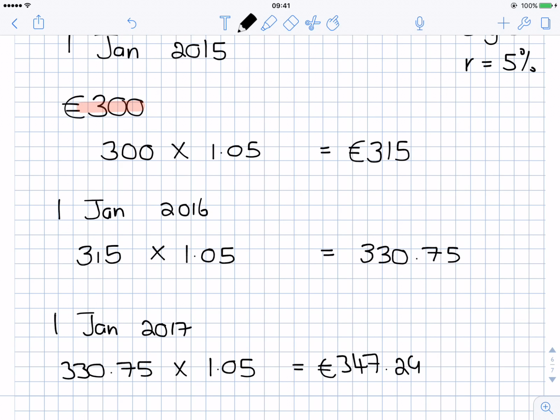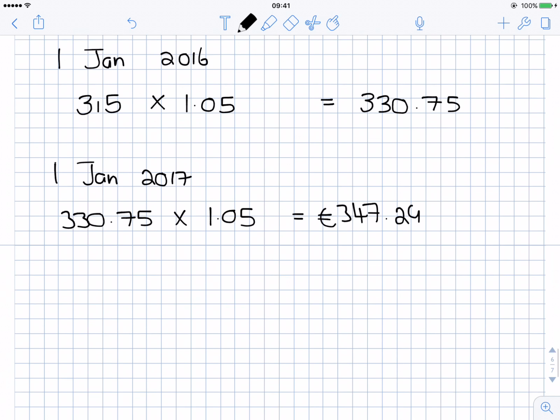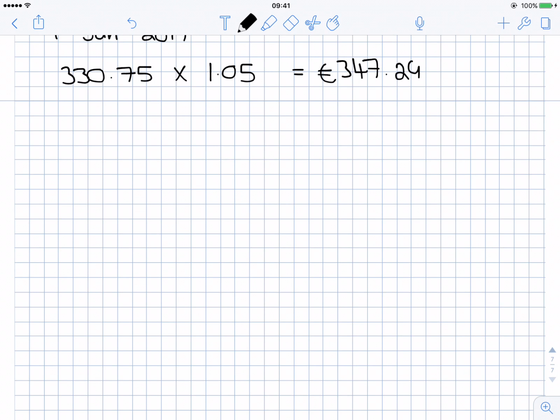Okay, I don't just keep getting 5% of 300. I don't add €15 on 3 times, because if I did, I'd only have €345. Really, I should be getting €347.29. Now I want to work this out in terms of the formula. Okay, so let's try and figure out where the formula comes from.